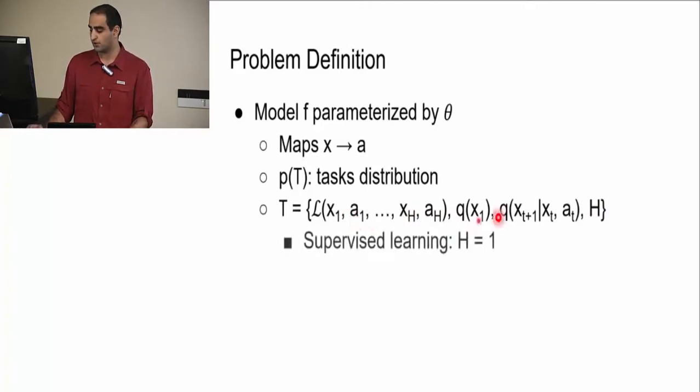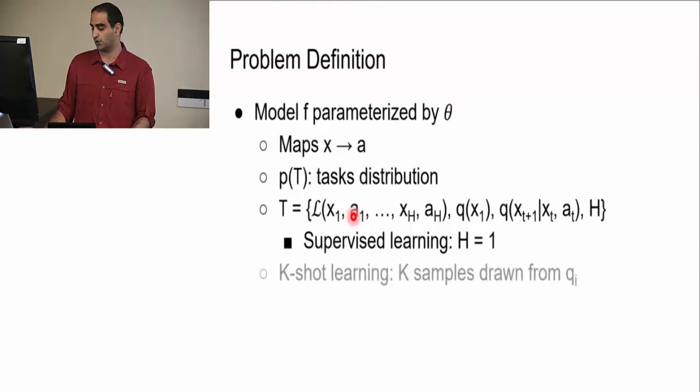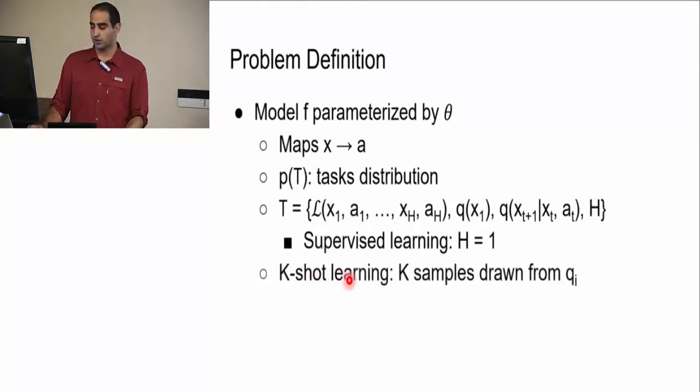In supervised learning, we can simply assume that we just have one input and one label for that input, so there is no trajectory in supervised learning. And we define k-shot learning, just like one-shot learning, in which we just saw one character and we want to learn that concept. Here we see k examples from one new concept, and we want our model to learn that.